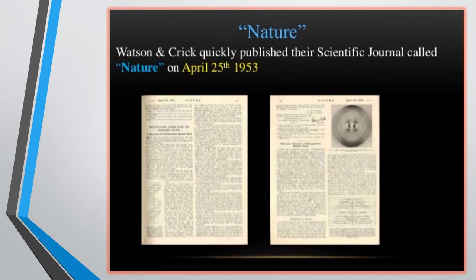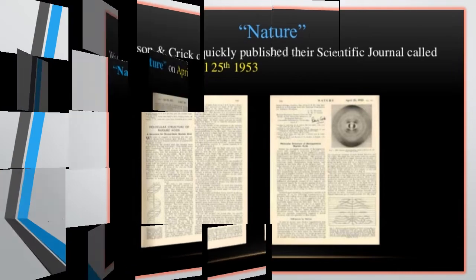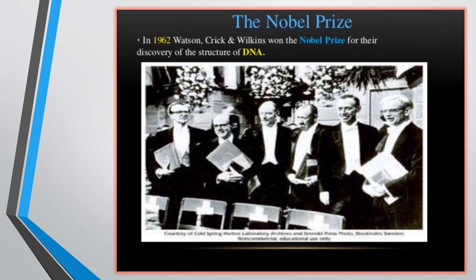This is a picture of the research paper in Nature, in which Watson and Crick quickly published their research on the X-ray crystallographic study. This is a picture of the Nobel Prize. In 1962, Watson, Crick and Wilkins won the Nobel Prize for the discovery of the structure of DNA.